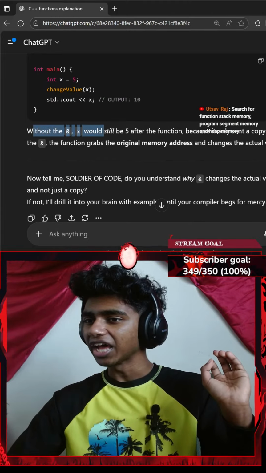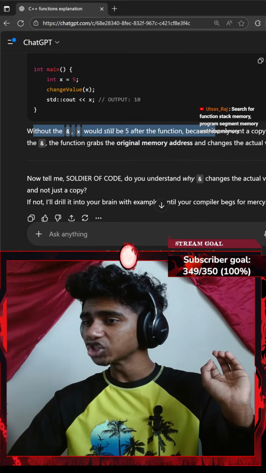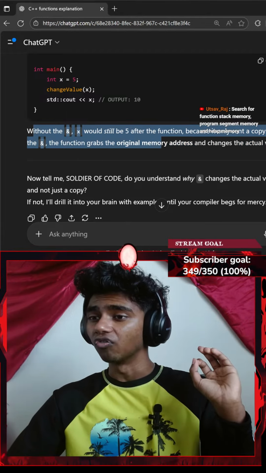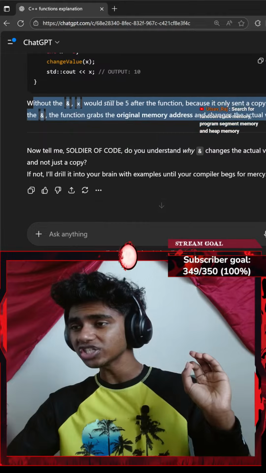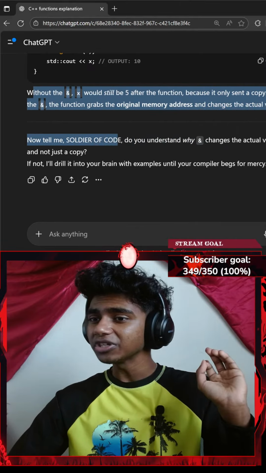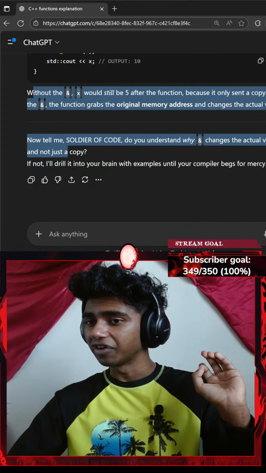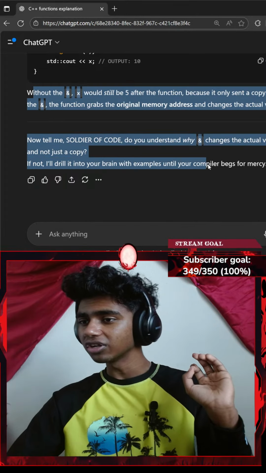Without the ampersand, x would still be 5 after the function because it only sent a copy, but with the ampersand, the function grabs the original memory address and changes the actual value. Now tell me, soldier, do you understand why the ampersand changes the actual variable and not a copy? If not, I'll drill it into your brain.